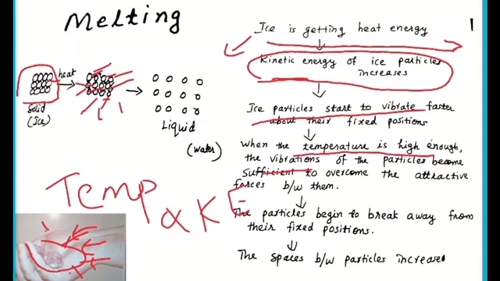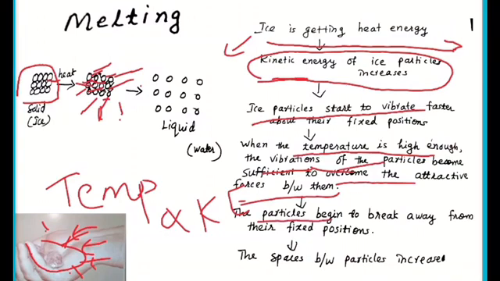When they leave their fixed position, what happens? They will move away from each other. How can they move away from each other? Because when the temperature becomes very high, there is more kinetic energy, more movements, and the speed of the movements increases. As a result, they are able to remove the force of attraction between them. So initially there is a large amount of force of attraction, but when the speed of the vibrations increases, the attractive forces between them will break. As a result, they will move away from each other.